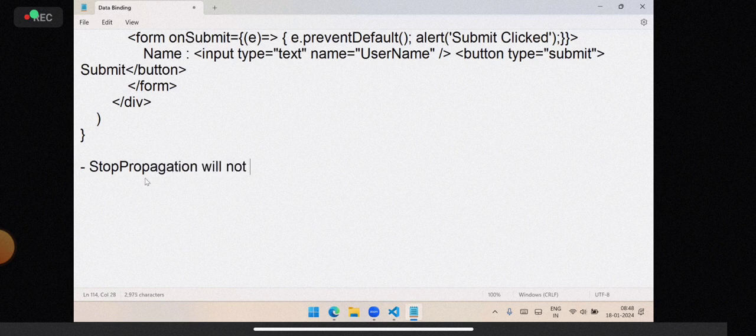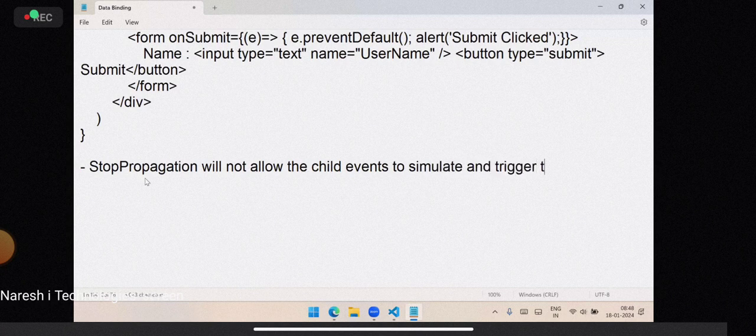stopPropagation will not allow the child events to simulate and trigger the parent events. Will not allow the child events to simulate and trigger the parent events.